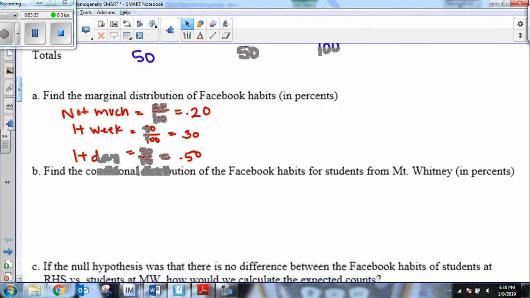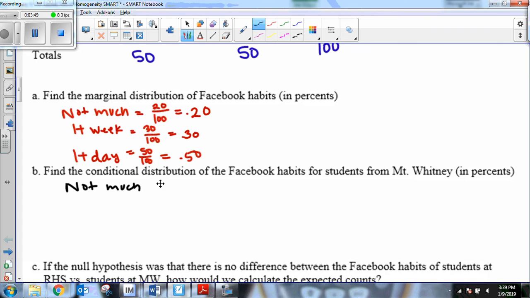Okay. Now let's look at the conditional distribution of Facebook habits for students from Mount Whitney. So the condition is Mount Whitney. We're only looking at the Mount Whitney students in this case. We're still looking at not much, but we're just looking at the Mount Whitney students. So there were 6 Mount Whitney students out of 50 who say they're not on it much. That's 12%.